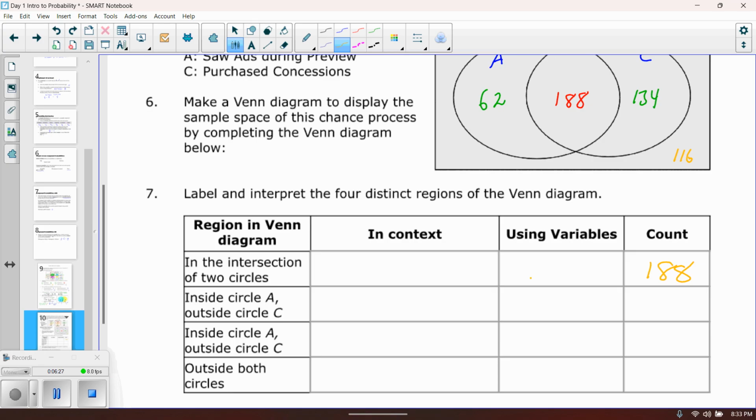So that would be A and C. Or another way to write that would have been A with the little upside down U and C. These are the people who saw an ad and purchased concessions.